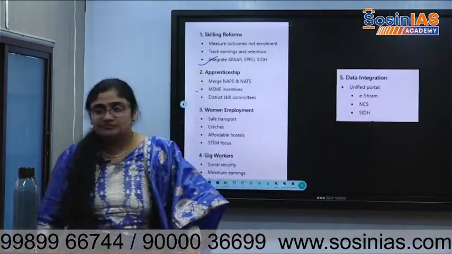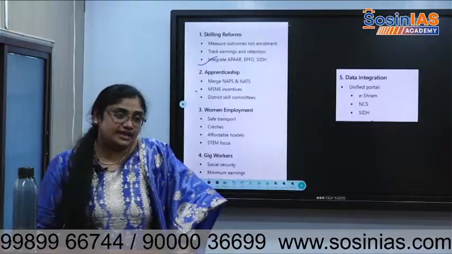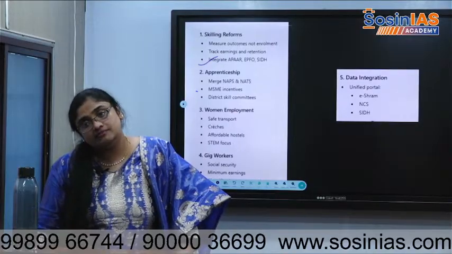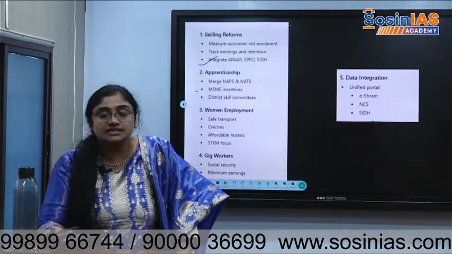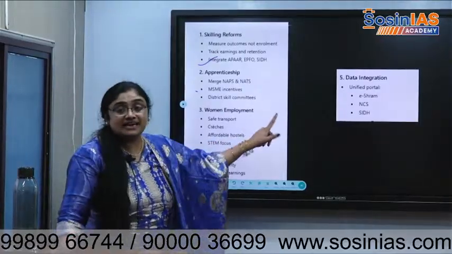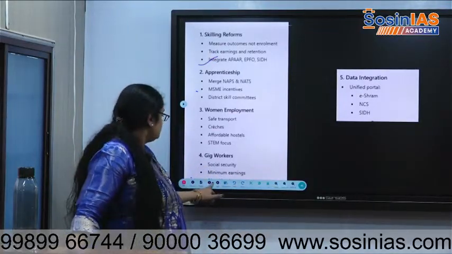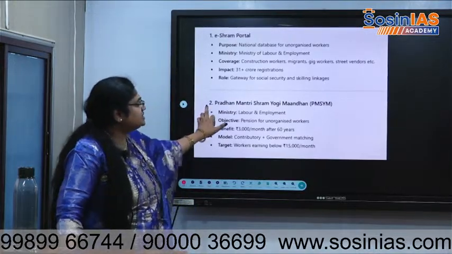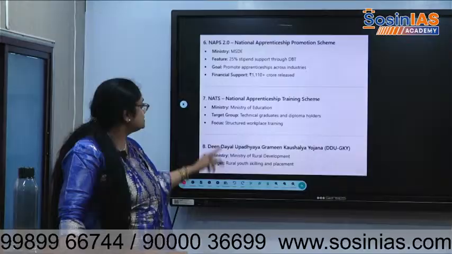Even for RBI, we'll discuss AI. AI is entirely based on data. Yeah, there is a separate chapter on AI. RBI says that it is doing many things in the case of AI. We'll integrate an AI framework in every bank. Even in almost all sectors, companies individually are adopting AI. So data integration is a basic requirement for any AI model to be successful. And we have discussed this. Pradhan Mantri Shram Yogi Maandhan Yojana we have discussed, eShram we have discussed, and these are the same things.